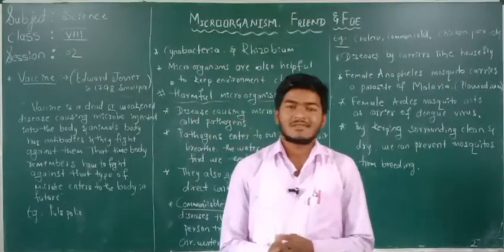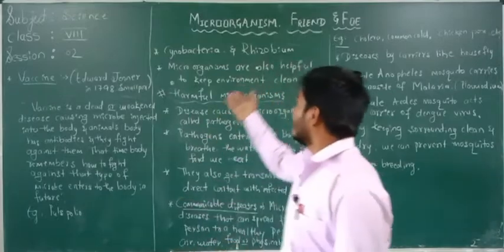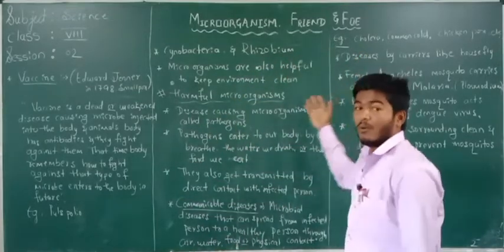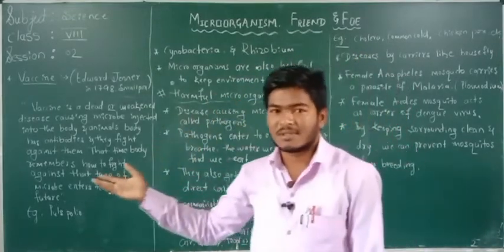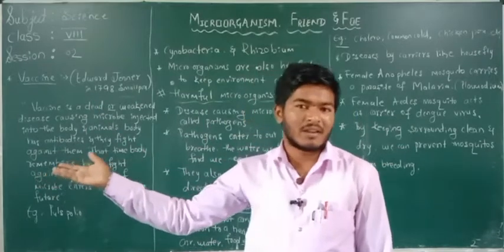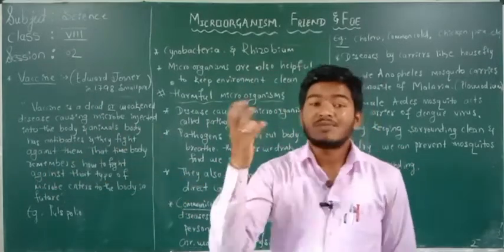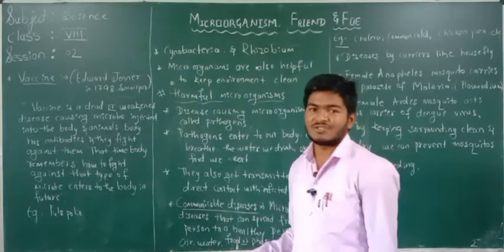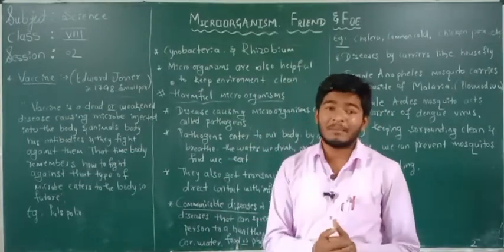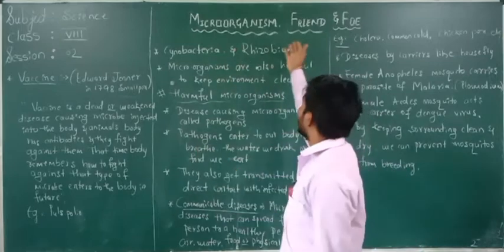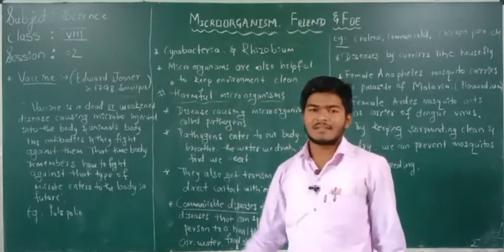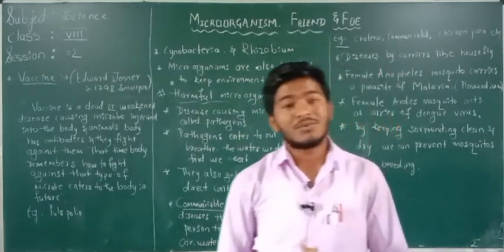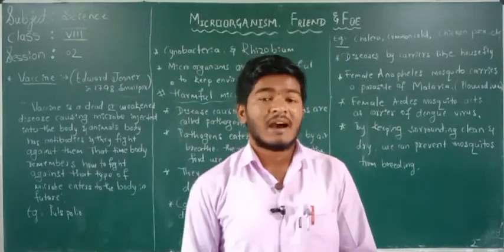In last class, we discussed, under the chapter of microorganisms, friend and foe: what are microorganisms, what are the types of microorganisms, and what are the uses of microorganisms. Isn't it? So now in this session, we are going to continue that lesson, microorganisms, friend and foe. Yes, in last class we discussed some of the uses of bacteria or microorganisms.